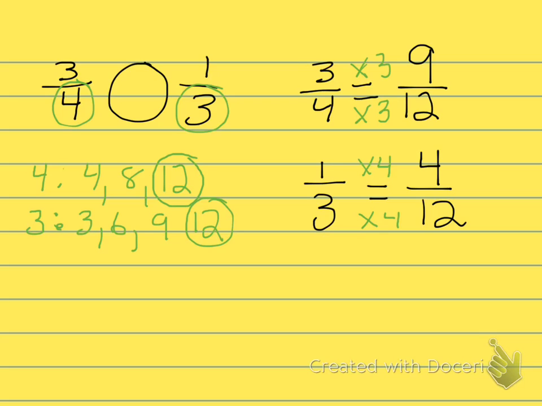So now we know that 3/4 is equivalent to 9/12, and 1/3 is equivalent to 4/12. Well, I hope you all know that 9/12 is greater than 4/12. Therefore, 3/4 is greater than 1/3.